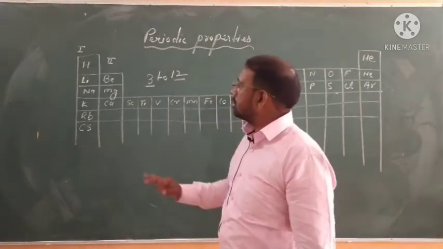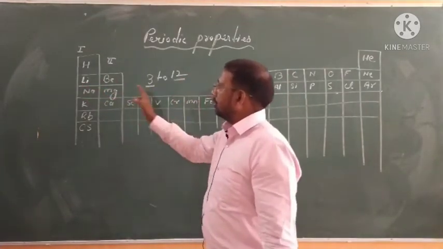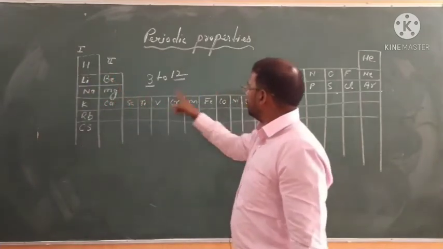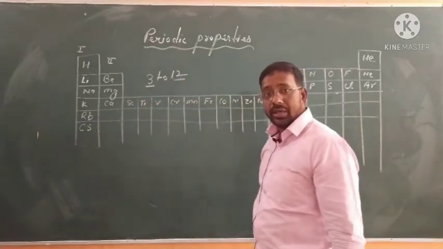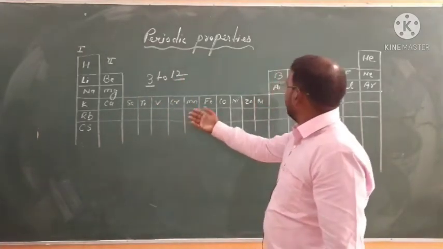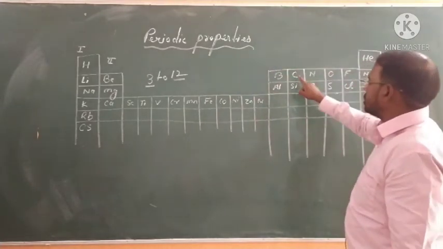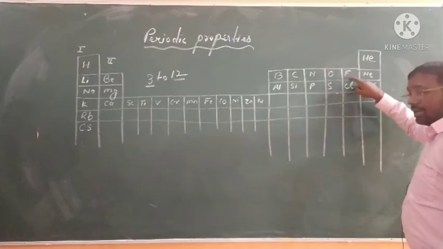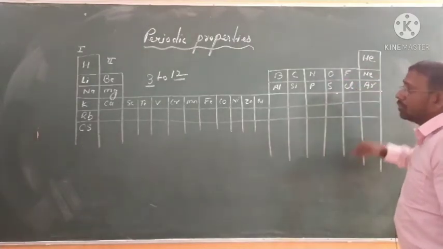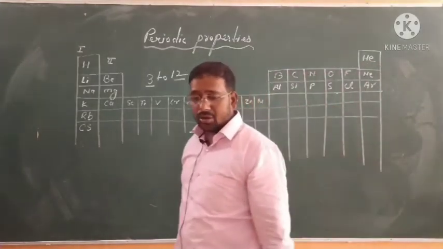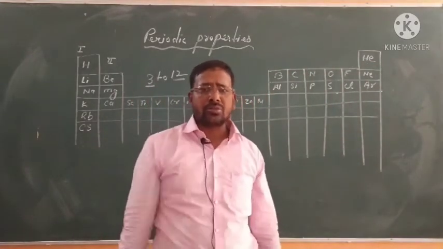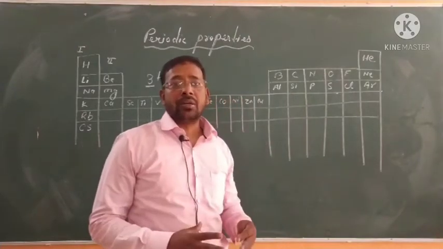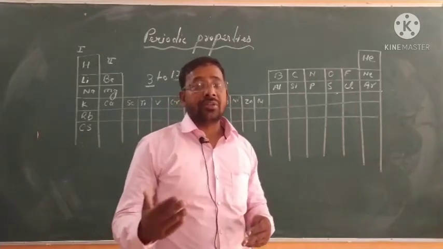We also discussed every group: the first is known as the alkali metals, then the alkaline earth metals. Groups 3 to 12 are known as the transition elements, then the boron family, the carbon family, the nitrogen family, the oxygen family, the halogen family, and the last one is the noble gases. What are noble gases? We have already discussed in lower classes that their outermost shells are completely filled and they have the most stable configuration, therefore they do not react with others.